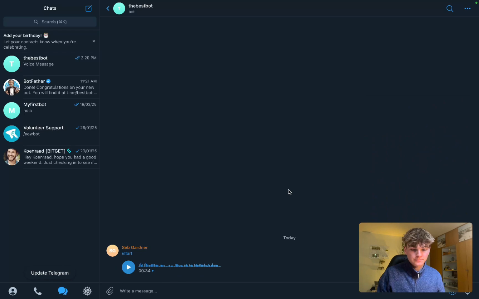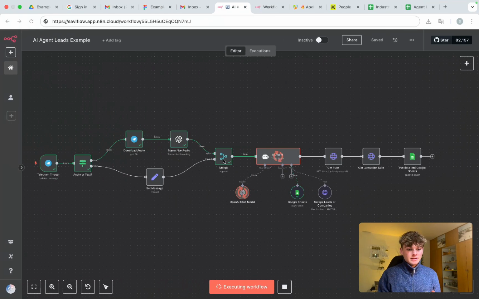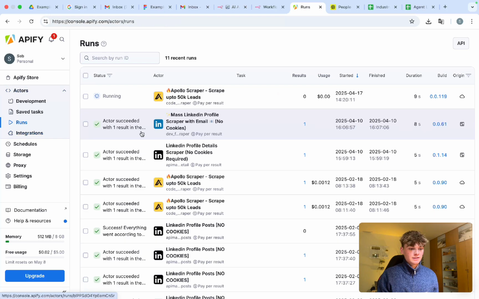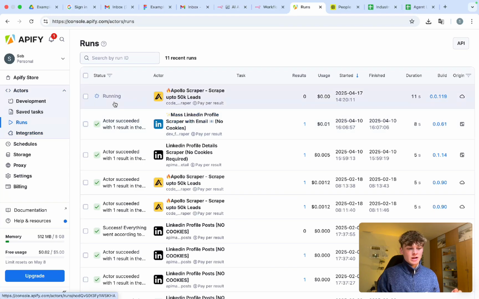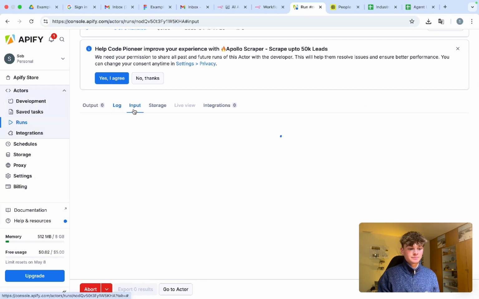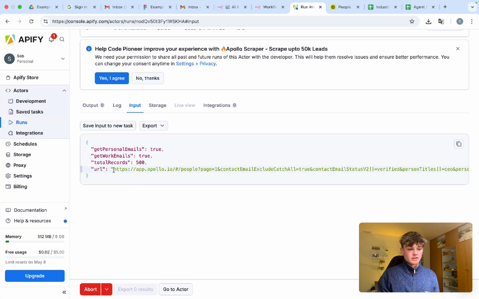Thanks. So now what's going to happen is on the back end, N8N with this AI agent here is going to go ahead and scrape Apify with the Apollo.io lead scraper. And if we head into Apify here and we go over to runs, we can see that this scrape here is automatically running. The AI agent has created, if we go into the input, a request URL to Apollo that it's going to scrape.